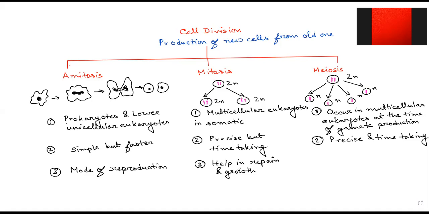Because unicellular organisms have only one cell in their lifespan, and if that cell divides, it gives rise to a new organism, which automatically helps it for reproduction. In their case, cell division is only reproduction. There is no difference in cell division and reproduction in their case.